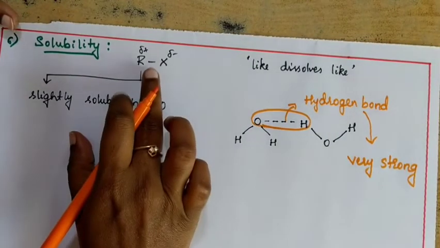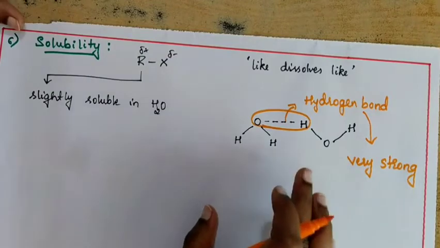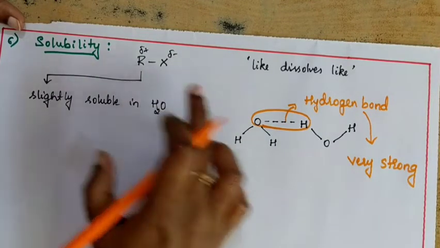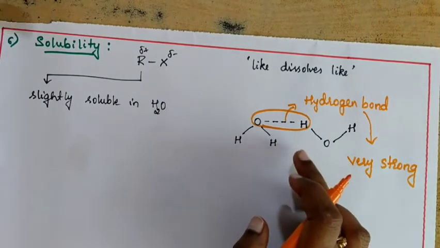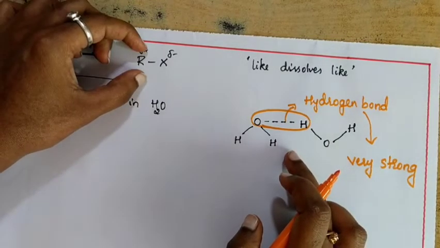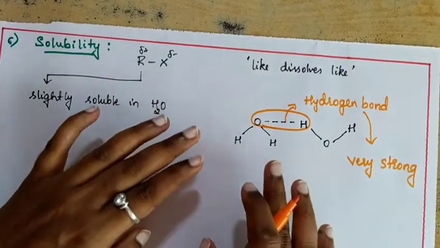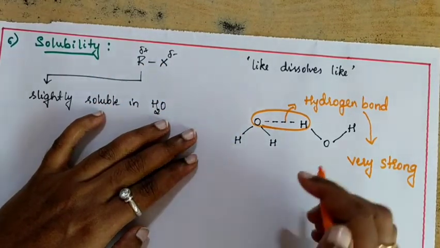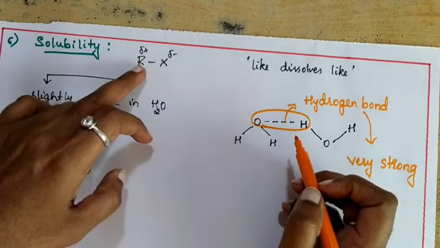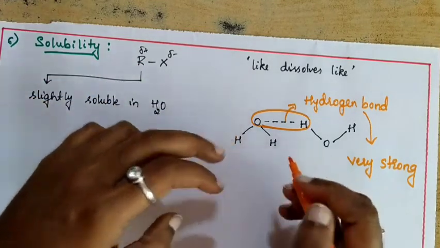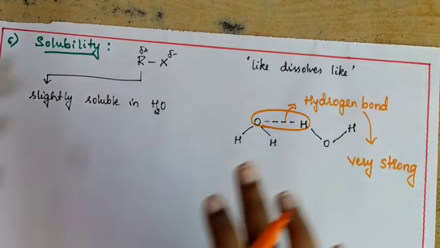If you say this alkyl halide will get dissolved in water, that means alkyl halide is going to break this hydrogen bond, and the alkyl halide itself is trying to make a bond with the water molecule. This will only happen when the bond formed between alkyl halide and water molecule is stronger than the hydrogen bond.